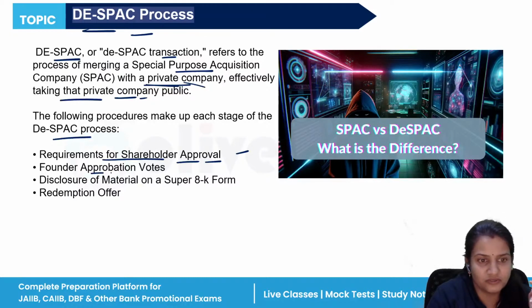Founder approval votes: the founder company's votes should also be the first priority.